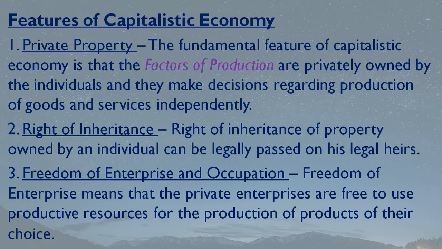Like in previous times, a king used to rule a particular region, and after his death his son would be the next king. So this is called inheritance. This is how the right of inheritance goes on and on, and this is one of the features of capitalism.